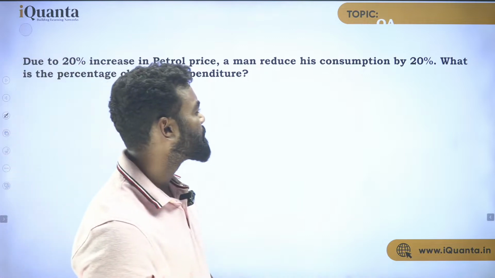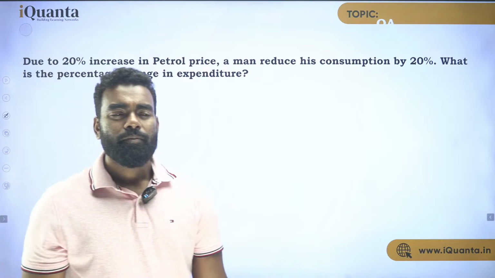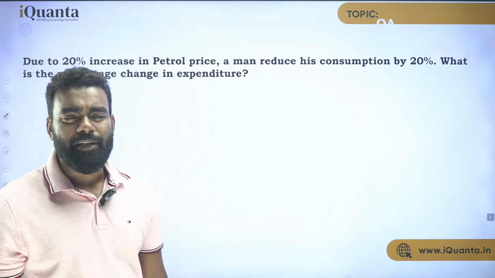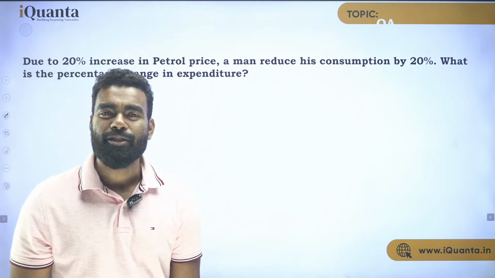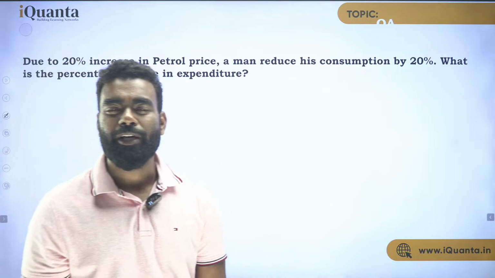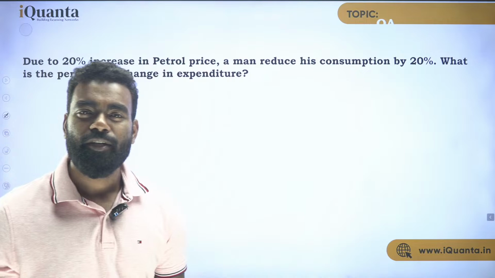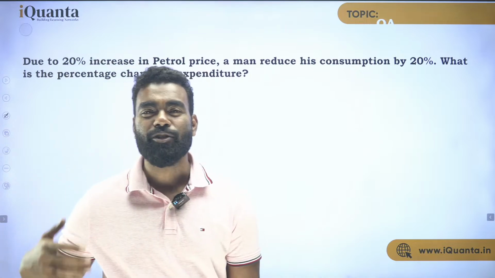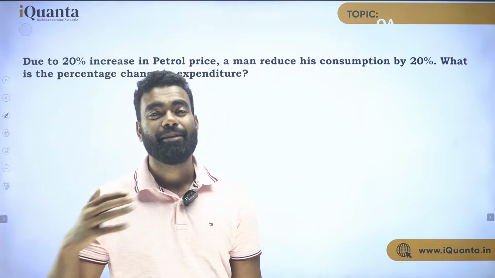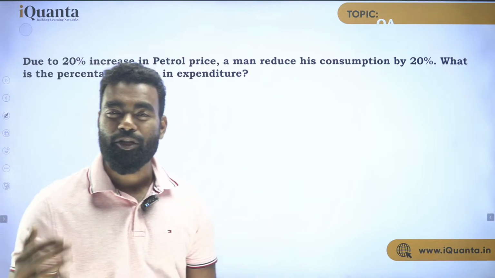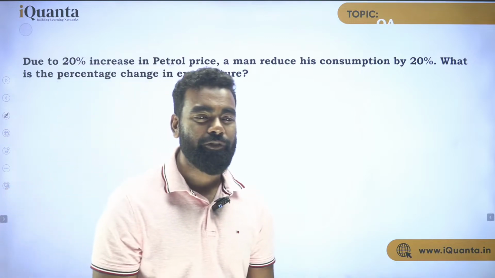Now what is the answer? Think about it, it's a very similar situation. When we used to go to school, let's say the price of Coca-Cola increased, so we had to drink less Coca-Cola because the pocket money is fixed. When the price is increasing, you always try to increase your pocket money as well. But if the pocket money is not increased, you have to adjust everything in it. So then you need to decrease your expenses or cut off something. This is the same kind of situation where we use this particular thing.